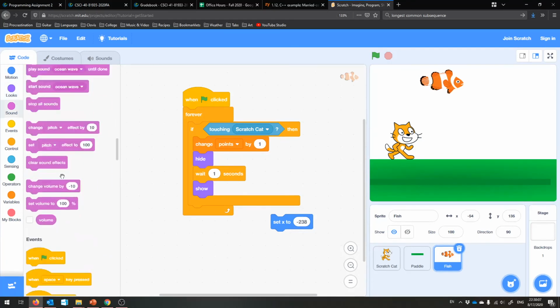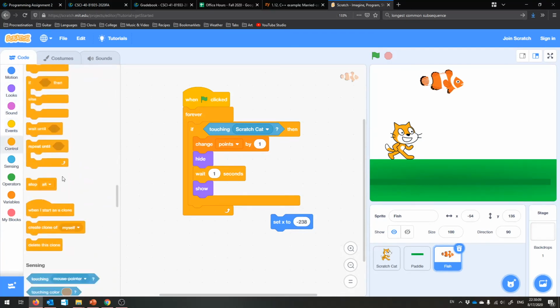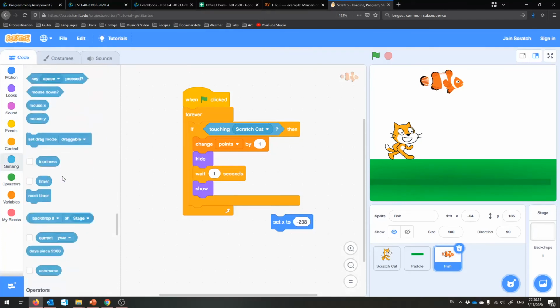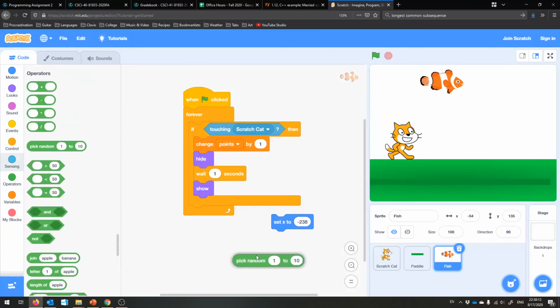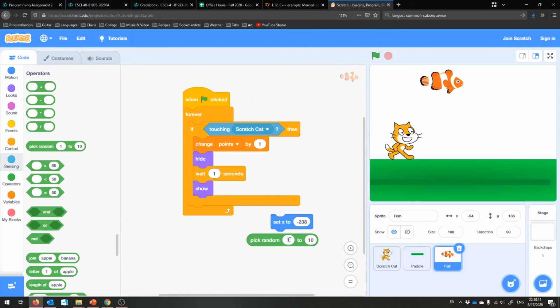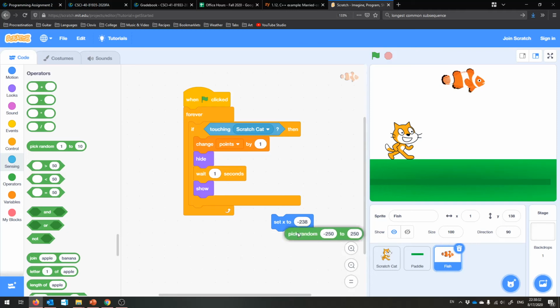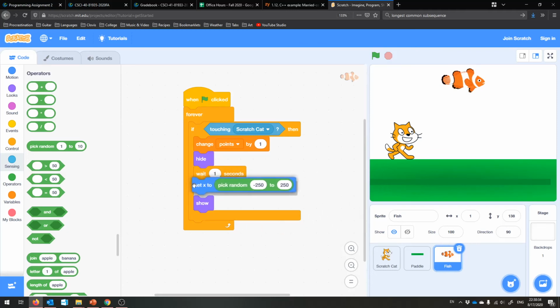And I just need to find the random block, which I don't remember where it is. So you're probably screaming at me through the screen, but that is okay. So let's see, what are my values of x's? Like negative 250 to positive 250? Sure, let's go with that. Negative 250 to positive 250, and we'll set the x to be a random value between those things.